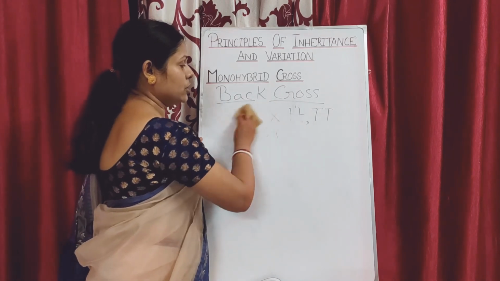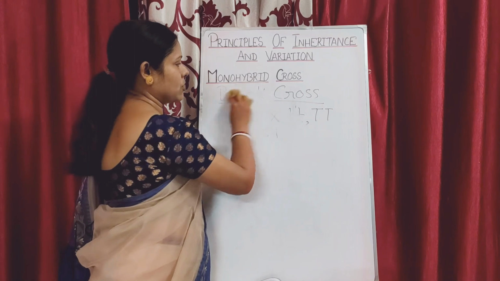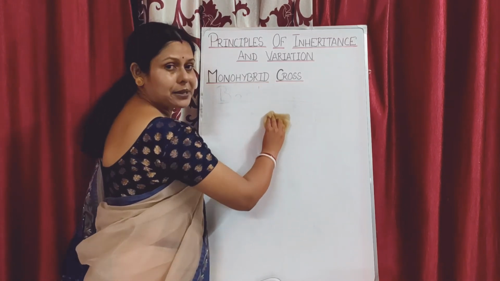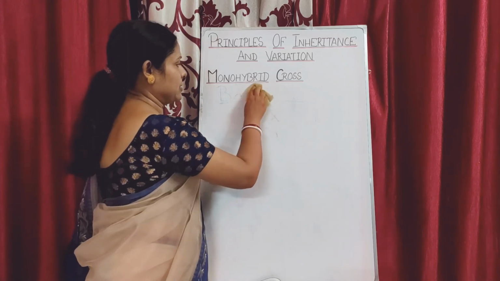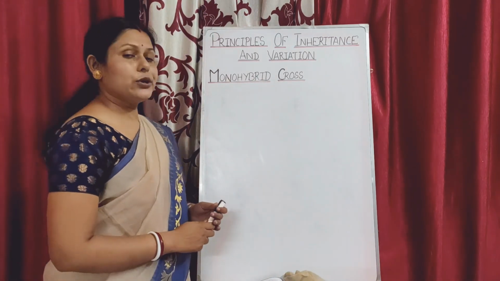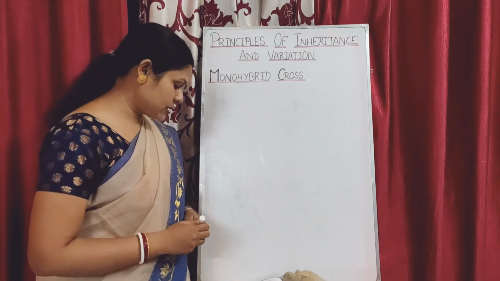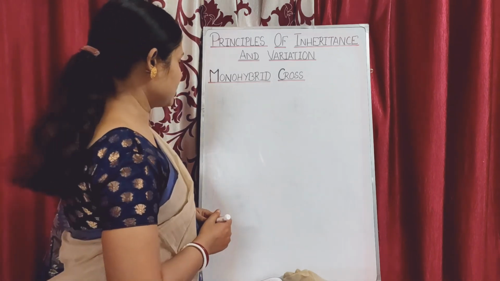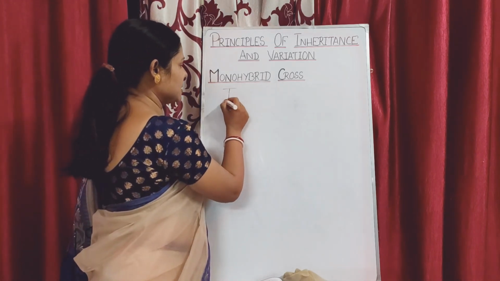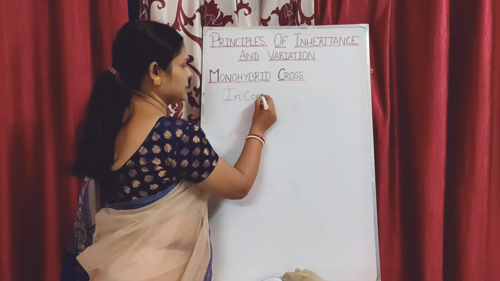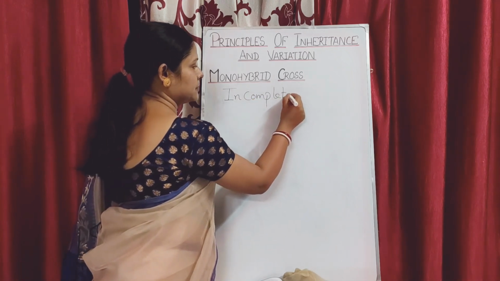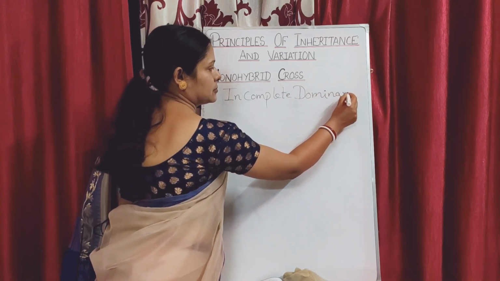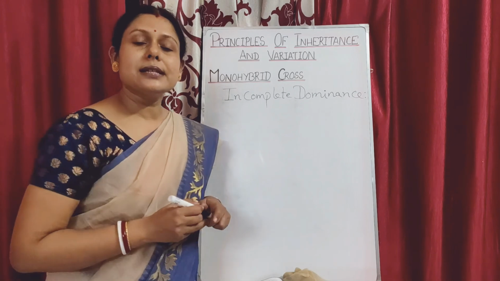Next, we will move on to a very important aspect of our chapter, which is called incomplete dominance and codominance. Now next we are going to read about two more important things which are discussed in your syllabus, and one is called incomplete dominance. Now let us first understand this incomplete dominance. Now what is this incomplete dominance?